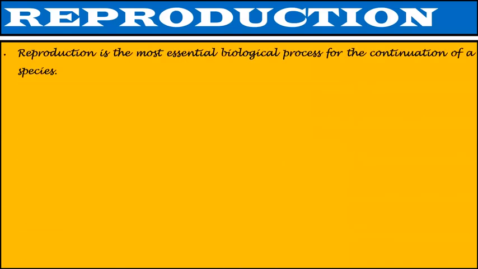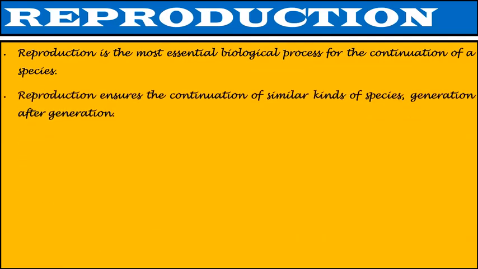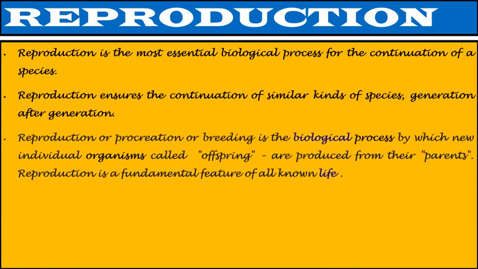Reproduction. Reproduction is the most essential biological process for the continuation of a species. Reproduction ensures the continuation of similar kinds of species generation after generation.